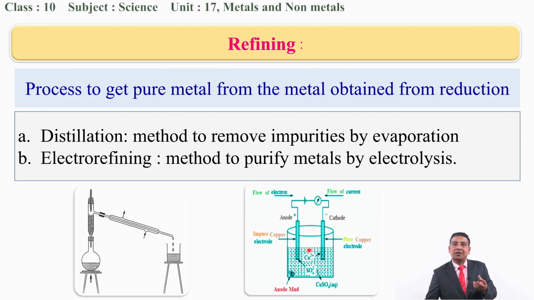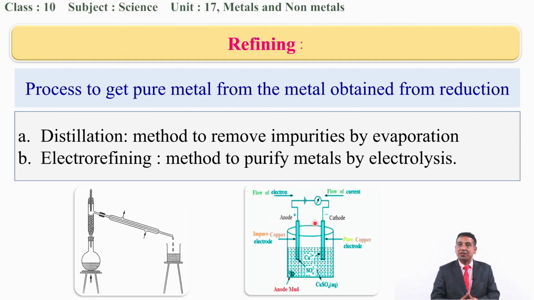Suppose you are going to purify silver from its impure form, you have to keep the impure silver at the anode. The anode is the electrode at the positive terminal of the electric circuit, to which the positive terminal of the battery is connected. With electro refining, you can obtain 99.99% purity of the metals.